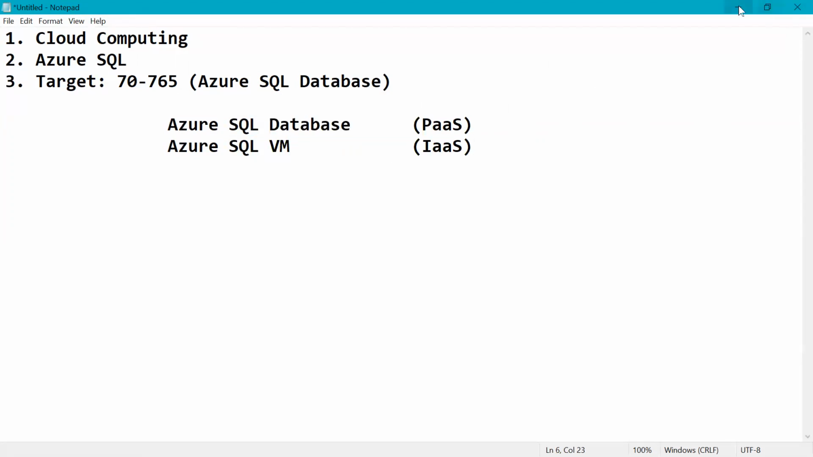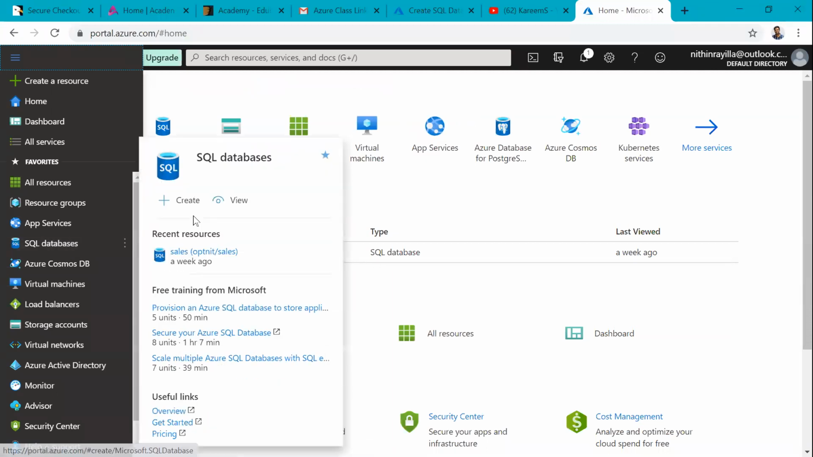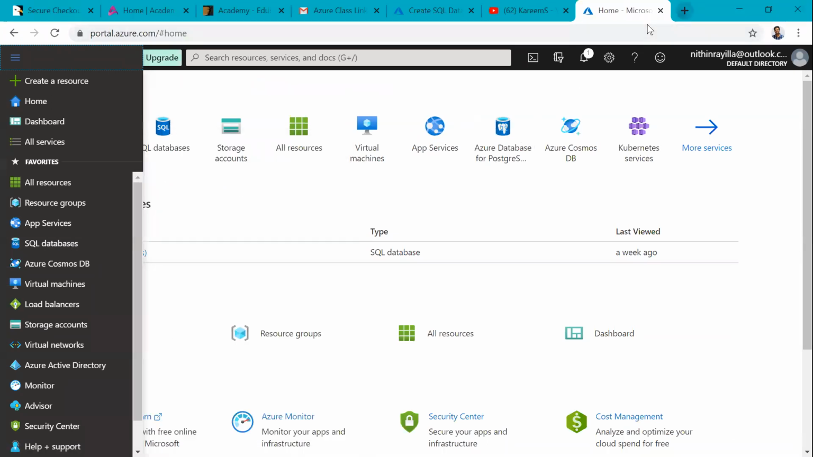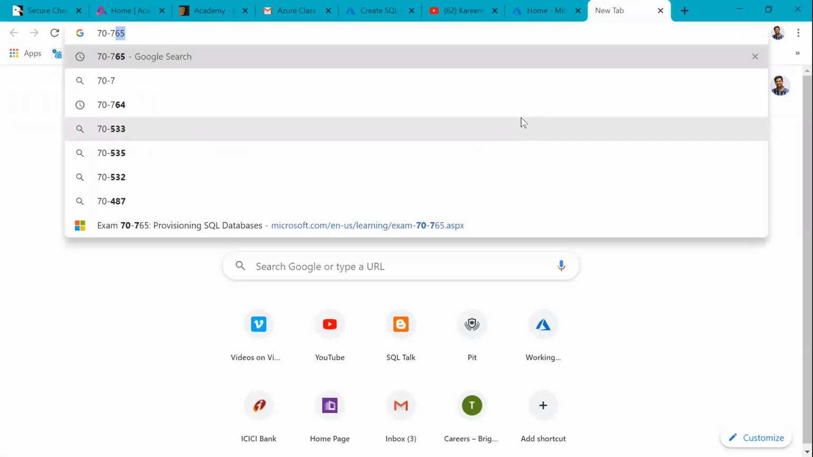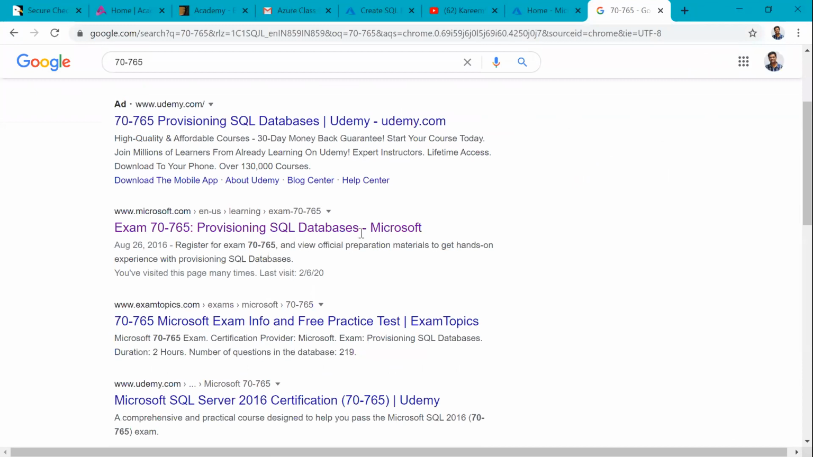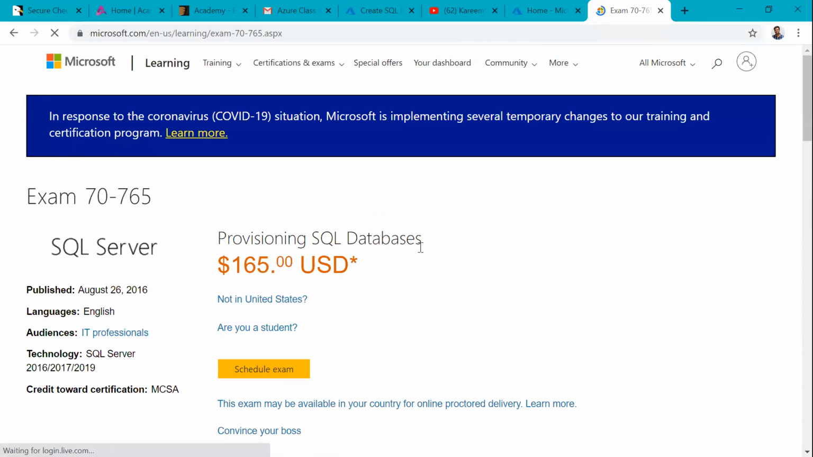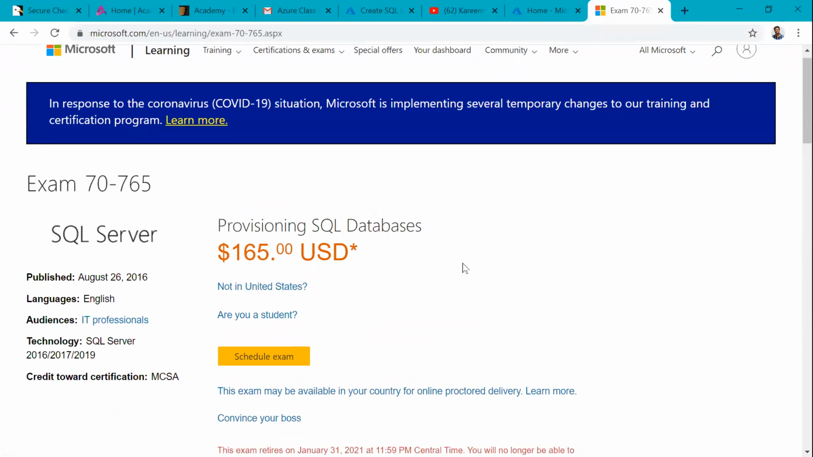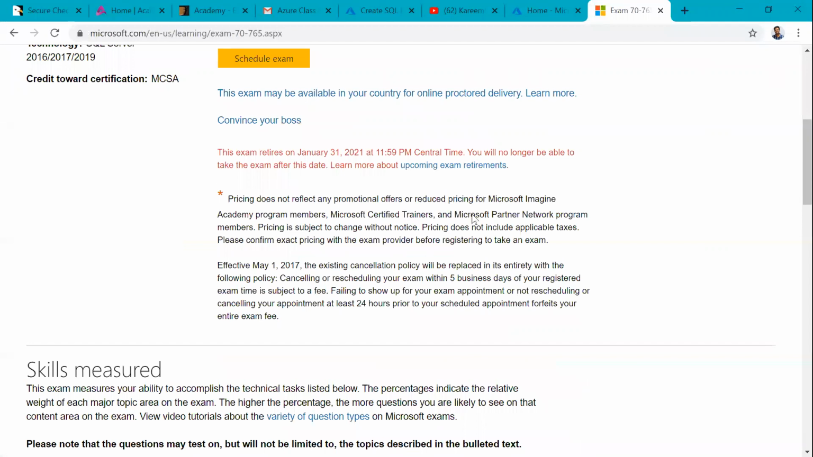So that's why, if you see here, SQL Database means the first one, Azure SQL Database. Already we know, if we say the 765 or Microsoft exam, if you see here, provisioning. Provisioning means creating. Provisioning SQL databases. So mostly they are discussing PaaS services here.